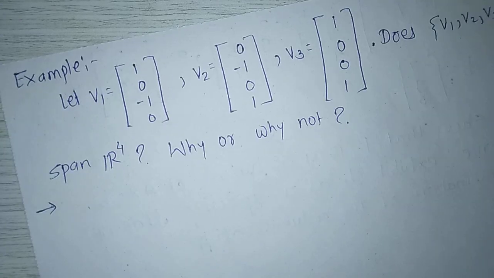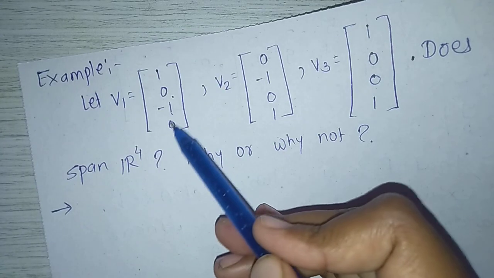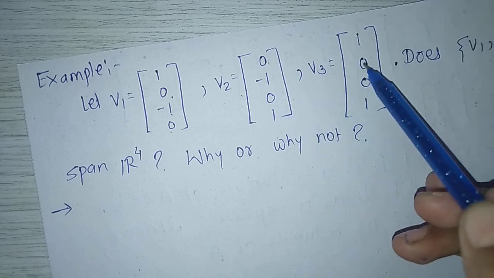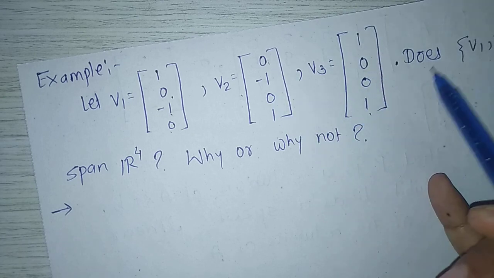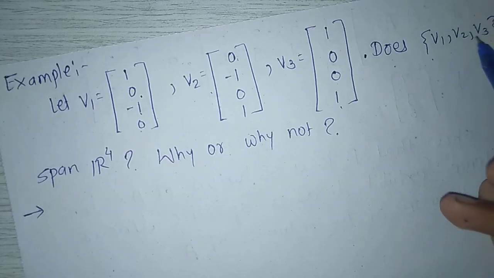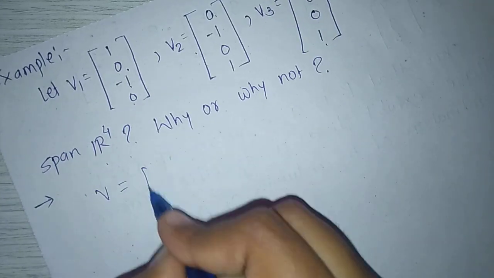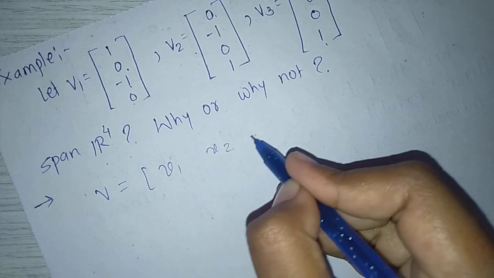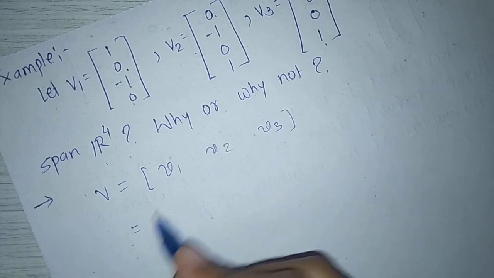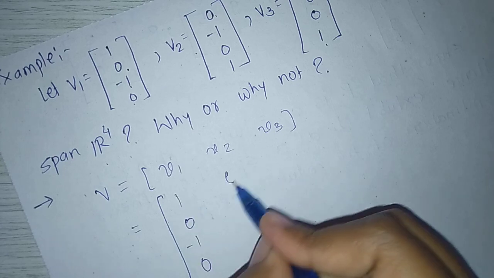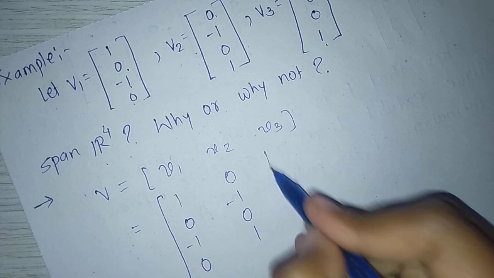Let V1 equal to 1, 0, minus 1, 0, V2 equal to 0, minus 1, 0, 1, V3 equal to 1, 0, 0, 1. Does the set V1, V2, V3 span R4, yes or no? First, write the matrix V equal to V1, V2, V3. First column is 1, 0, minus 1, 0. Second, 0, minus 1, 0, 1. Third, 1, 0, 0, 1.